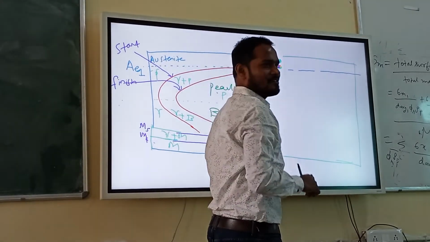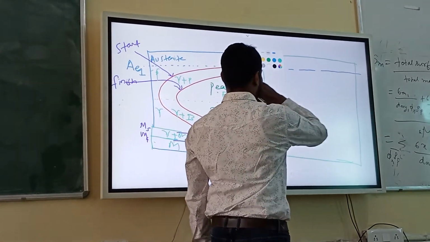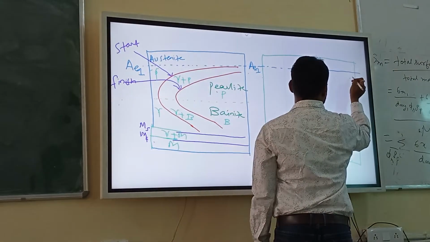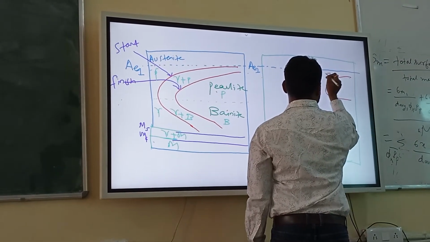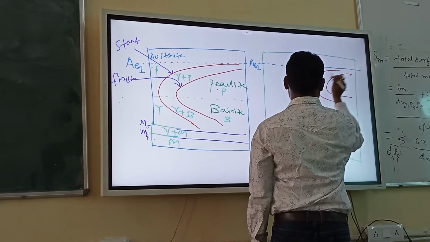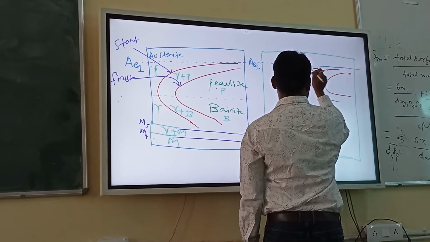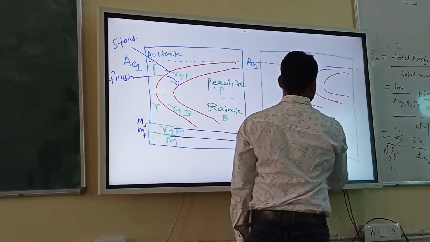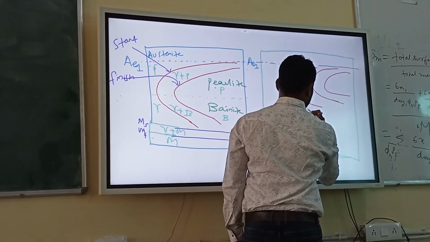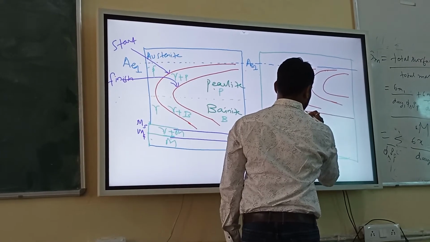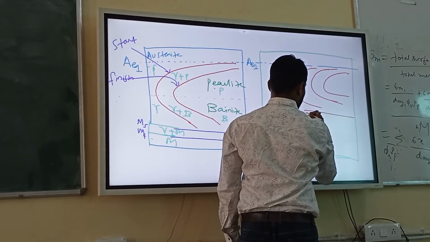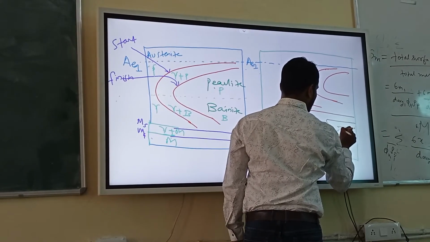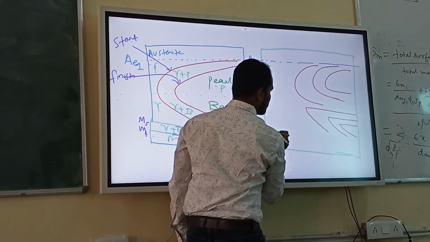Equilibrium. Very good. Equilibrium. This name, like you know, like this. And 3, okay, 3%. So here I can draw, and here I can draw.